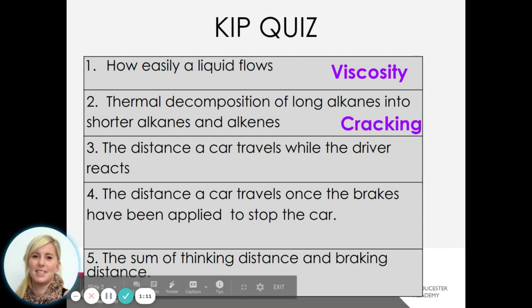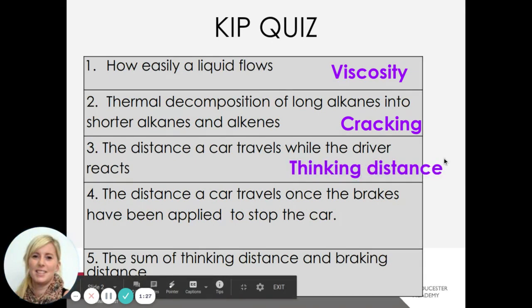This is cracking. So we're splitting up a long hydrocarbon into 2 shorter products because they are more useful. So it might be that they're able to ignite more easily or they're able to flow more easily. So that's why we do it. Number 3 then, the distance a car travels while the driver reacts. So that's the thinking distance.